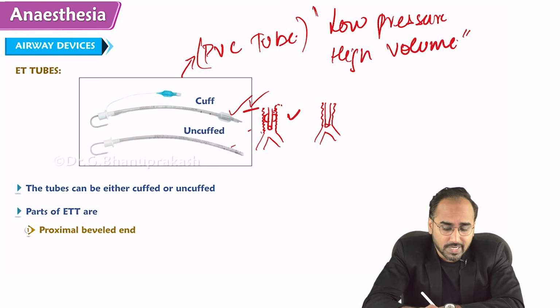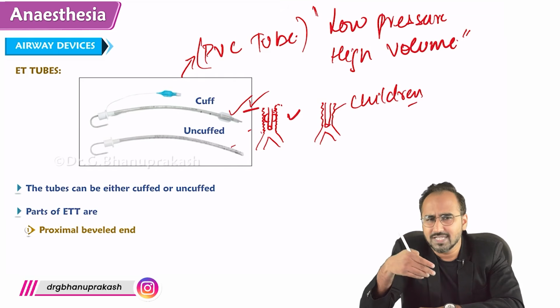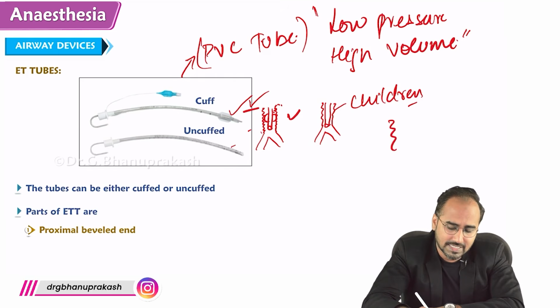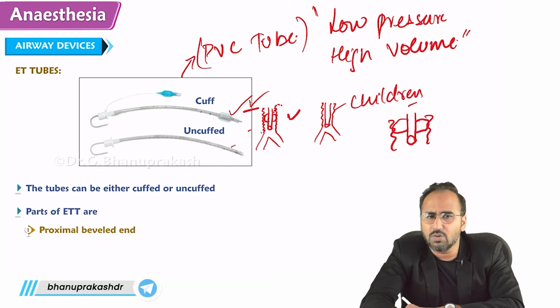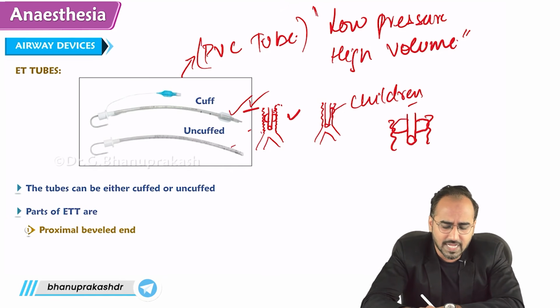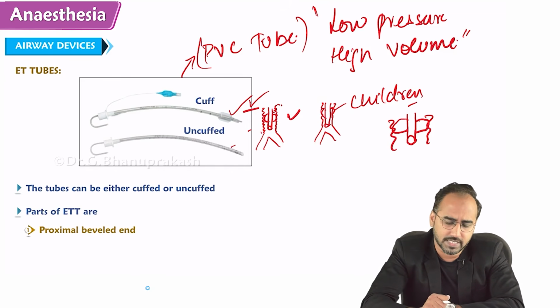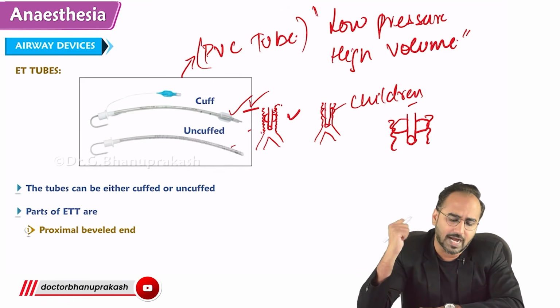Remember, uncuffed endotracheal tube is used in children. Why? Because the diameter of the tube corresponds to the diameter of the trachea, whereas adults have a large tracheal lumen and this tube will not fit. So in adults, we use a cuffed tube. Nowadays, we are also using cuffed as well as uncuffed tubes in children, but still remember, uncuffed are used in children, cuffed are used in adults.